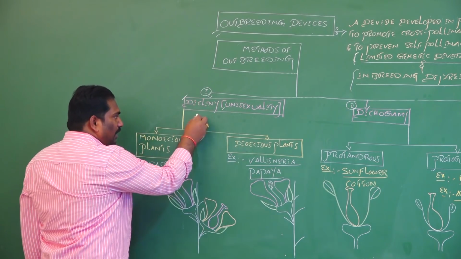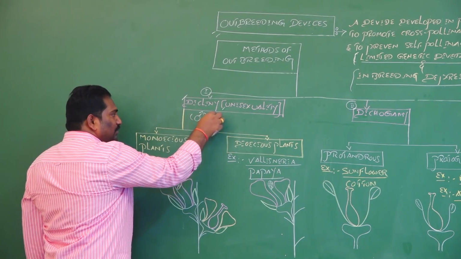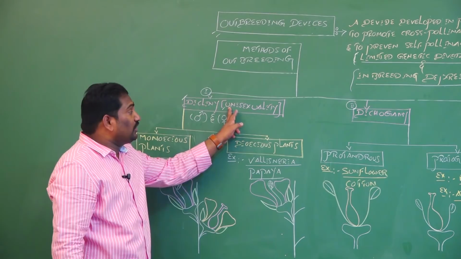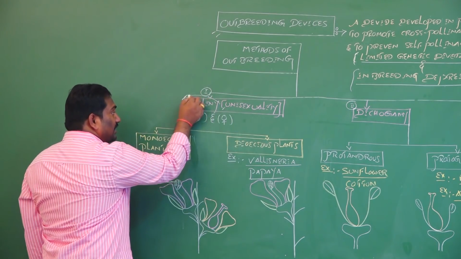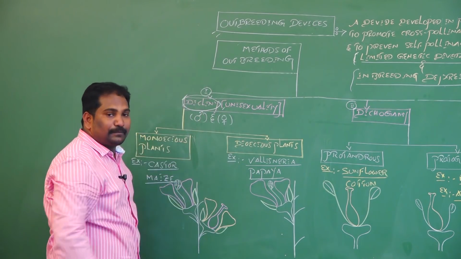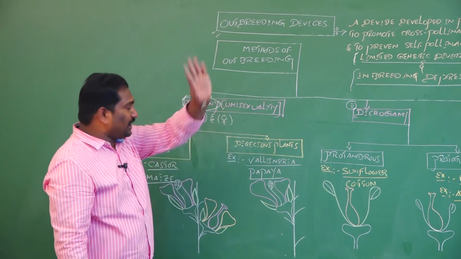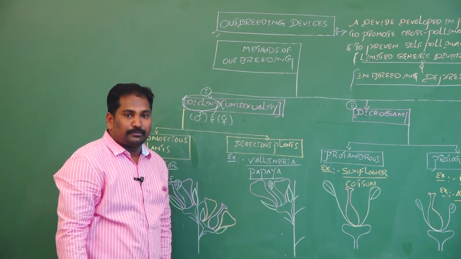The production of male unisexual flowers and female unisexual flowers is called unisexuality, also called dicliny. When unisexual flowers are produced, it prevents self-pollination and promotes cross-pollination.